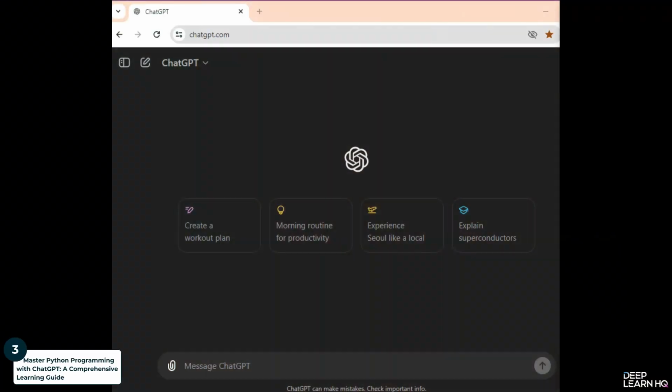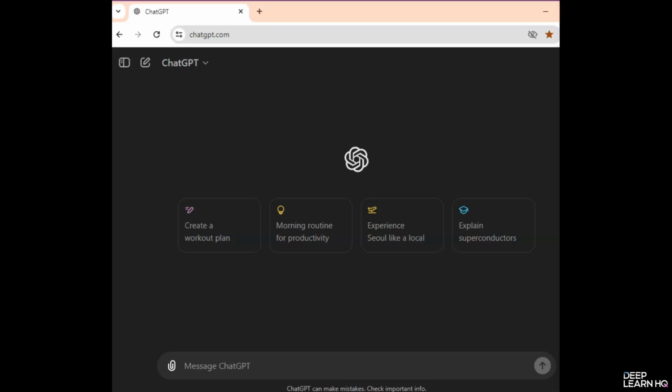So you know that Python is a versatile and beginner-friendly programming language. With ChatGPT, you can have a powerful tool at your disposal to help you understand concepts, write code, and troubleshoot issues. Let's see how ChatGPT can guide you through the learning process. Let's start with a simple Python program, which is printing "Hello World" to the console.